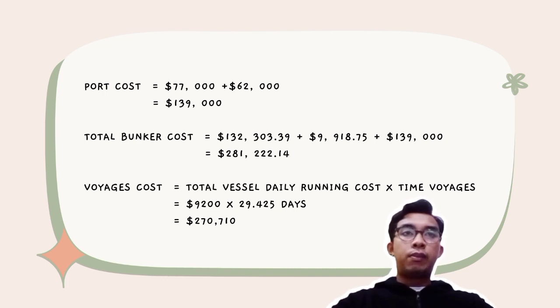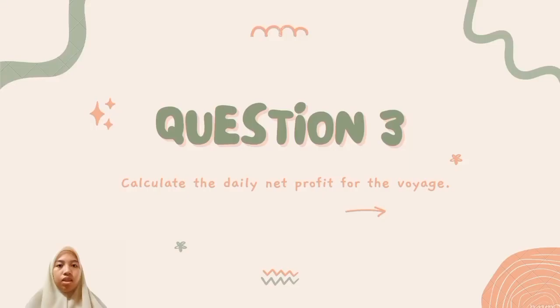For the total bunker cost, $132,303.39 plus $9,918.75 plus $139,000, and we got the total $281,222.14. So for the voyage cost, the total vessel daily running cost multiplied with the voyage time, so $9,200 with the 29.425 days, so we got $270,710.